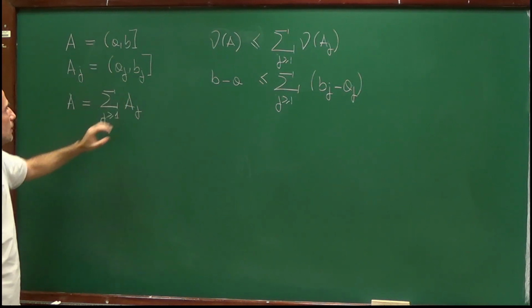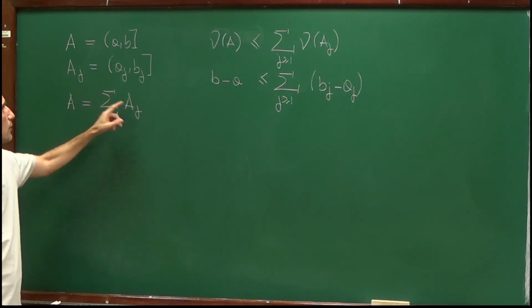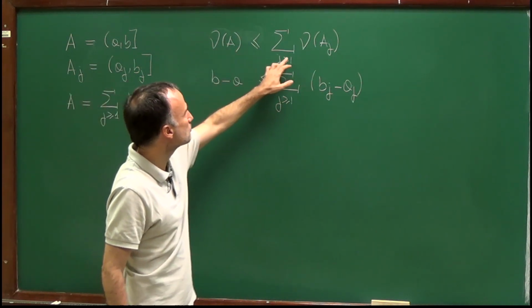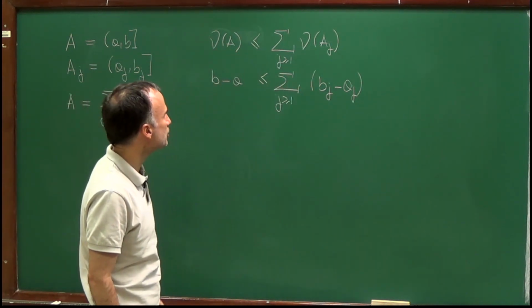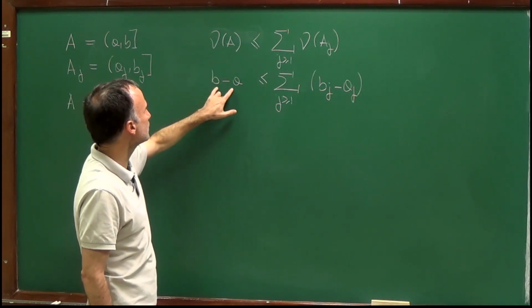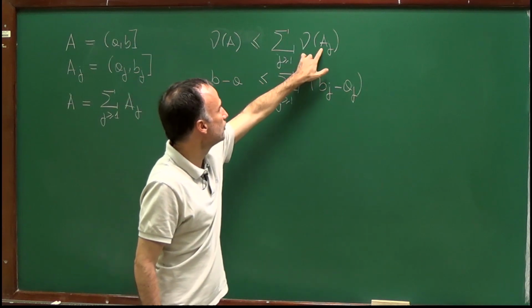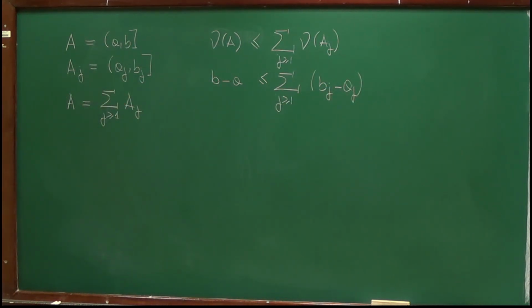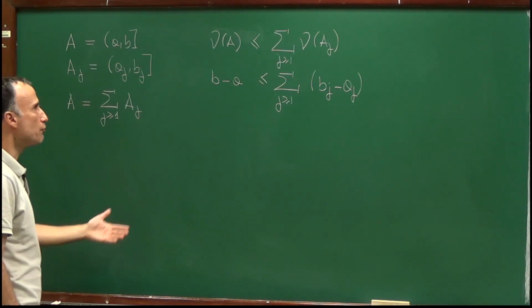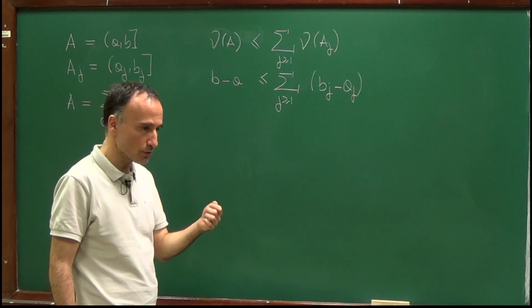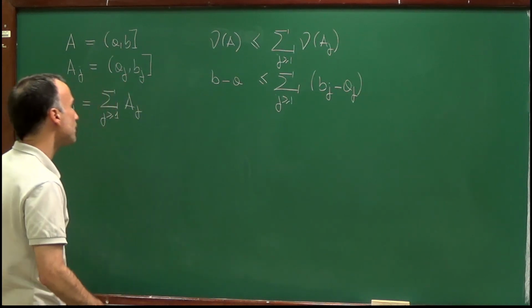A is assumed to be the countable union of A_j. And what we want to prove is that nu of A is smaller or equal than the sum of nu of A_j, or equivalently, nu of A is just b minus a, and nu of A_j is just b_j minus a_j. So the proof is simple but relies on special topological properties of the line.